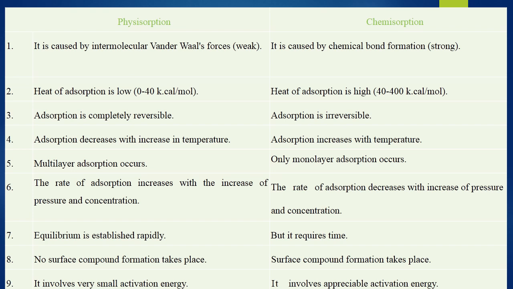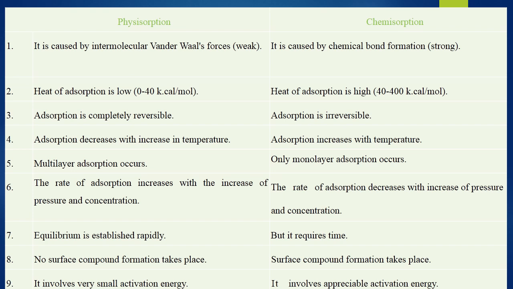In physical adsorption, multilayer formation is possible, because due to the less force of attraction between the molecules, molecules occupy the surface from one layer to another layer. But in case of chemical adsorption, only monolayer adsorption is possible. The rate of adsorption increases with increase of pressure and concentration.